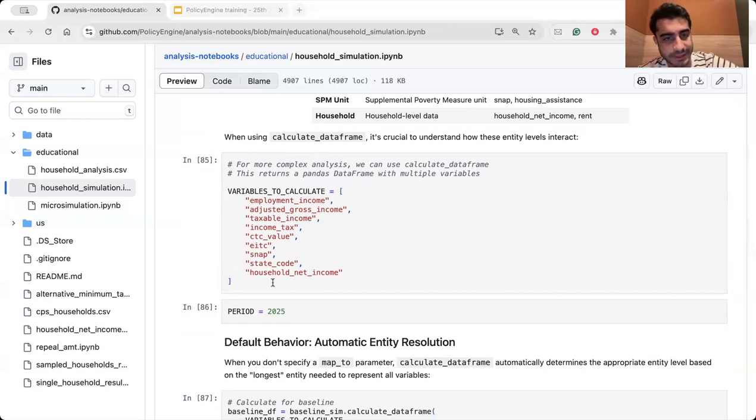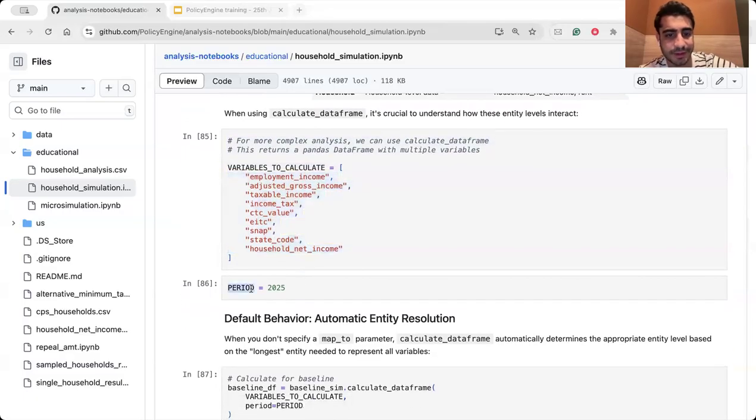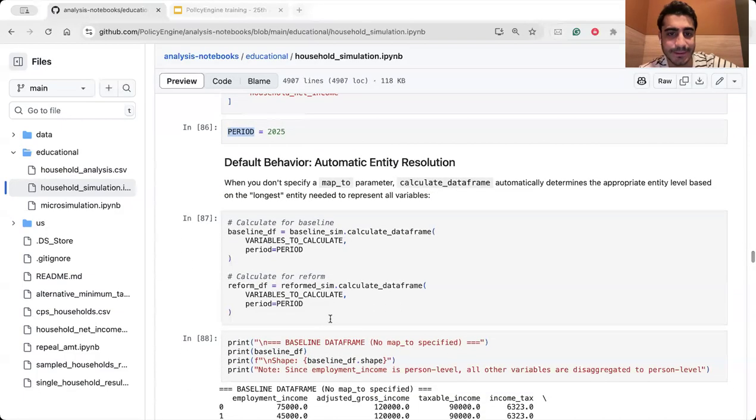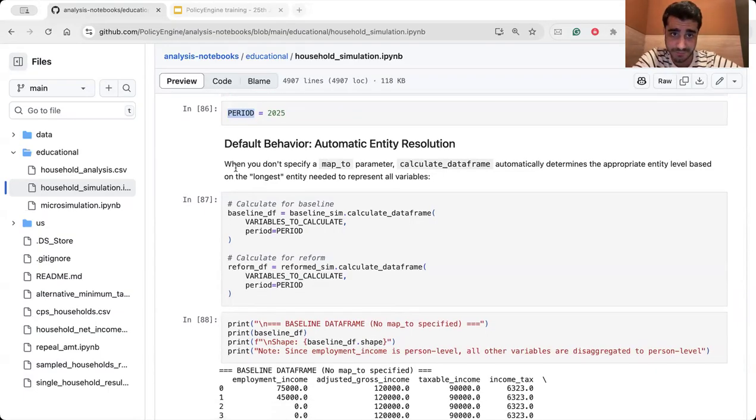Okay, just for an example, let's say we want to calculate these variables, and name it variables to calculate, and we define the period for that. The default behavior is automatic entity resolution. So when you don't specify a map_to parameter, I will show you the map_to.